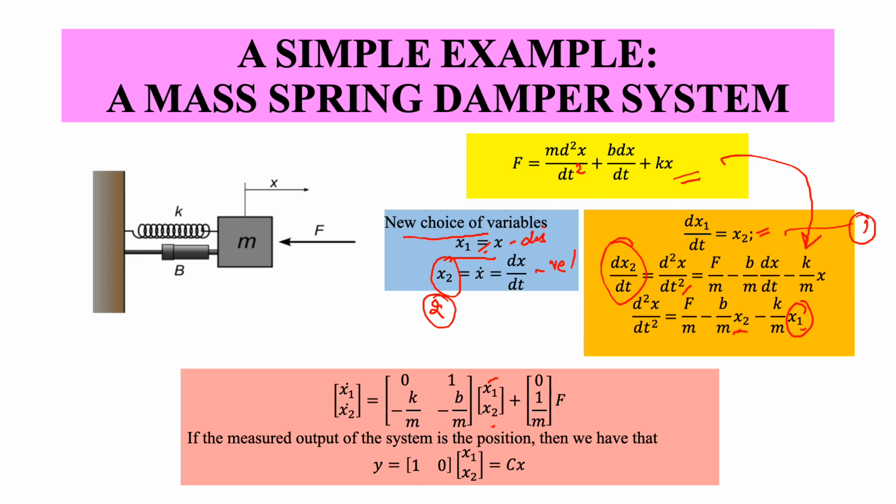So if I combine equation 1 and equation 2, I get exactly the state space. What you see is dx1 by dt is related to x2, whereas dx2 by dt is related to x1 and x2. But of course this is specific to this example; in general this need not be true. However, the first row in the 2 by 2 matrix will always be 0 and 1.